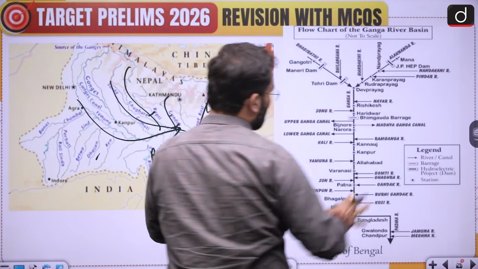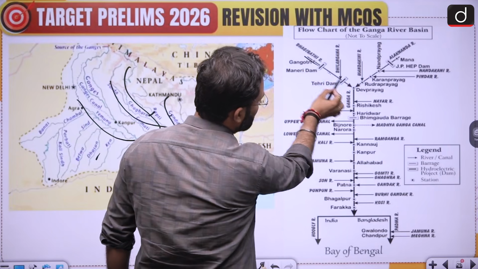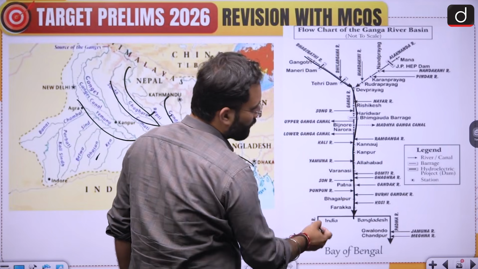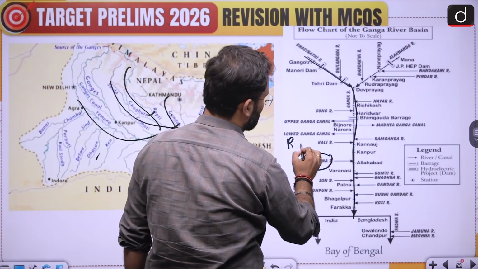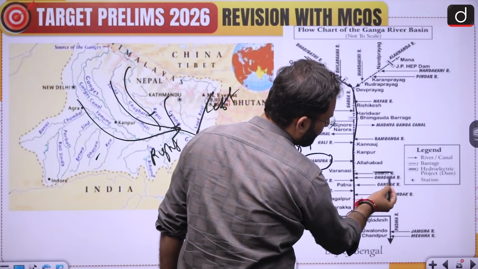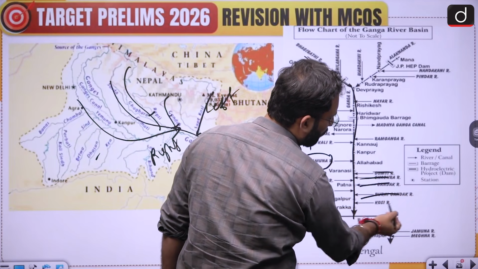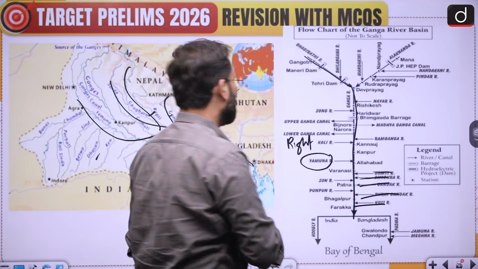Okay. In this particular diagram, this is a flow chart kind of thing which is given. So this Gangotri is there and this is how Ganga goes. Okay. So here you can see Yamuna river is coming from the right side. So this is the right bank tributary, and rivers like here Gomti, Ghagra, Gandak, Budi Gandak, Kosi, etc. These are coming from the left side.